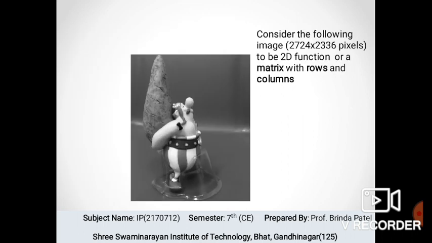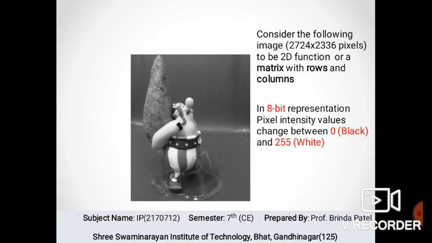As we can see in this image, consider this image to be a 2D function or a matrix with rows and columns. In the 8-bit representation, pixel intensity value changes between 0 and 255. Here 0 indicates the black color and 255 indicates the white color. So we can see this pixel here. This is the pixel location at f11 and its pixel intensity value is 103. Pixel intensity value is the primary information stored within pixels. It is the most popular and important feature used for classification.